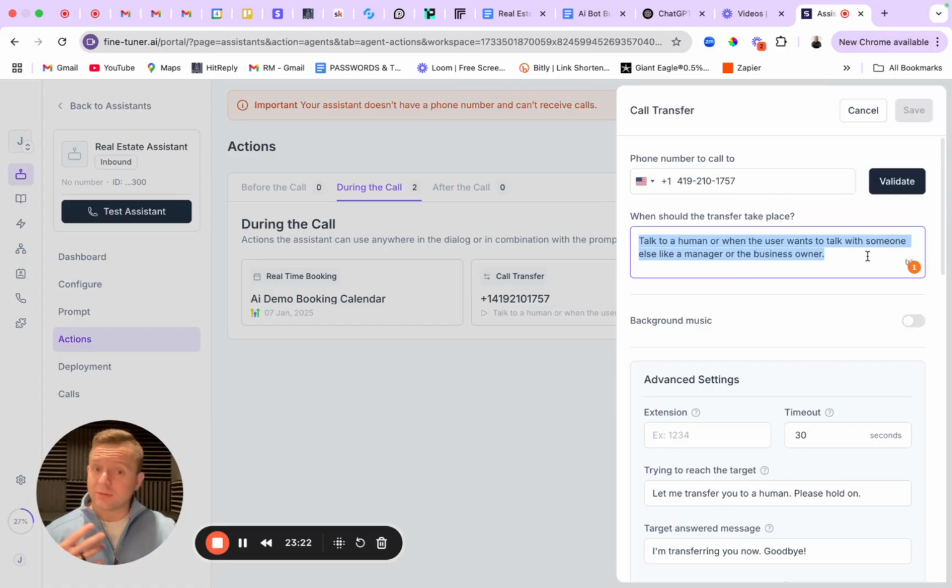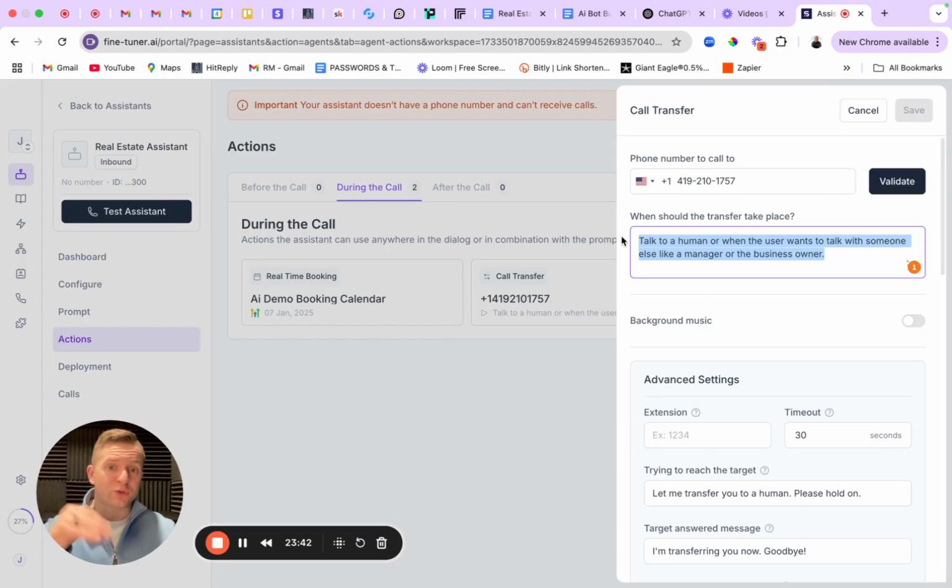Or if they're like, "Look, I'm ready to buy and we have fencing available, I'm just looking to get this as soon as possible in the calendar," then that might be something you want to do a live call transfer for, even if you're at work during those hours. We'll walk through the availability in just a moment here. But basically, this is just saying, okay, this is when you want me to initiate this action.